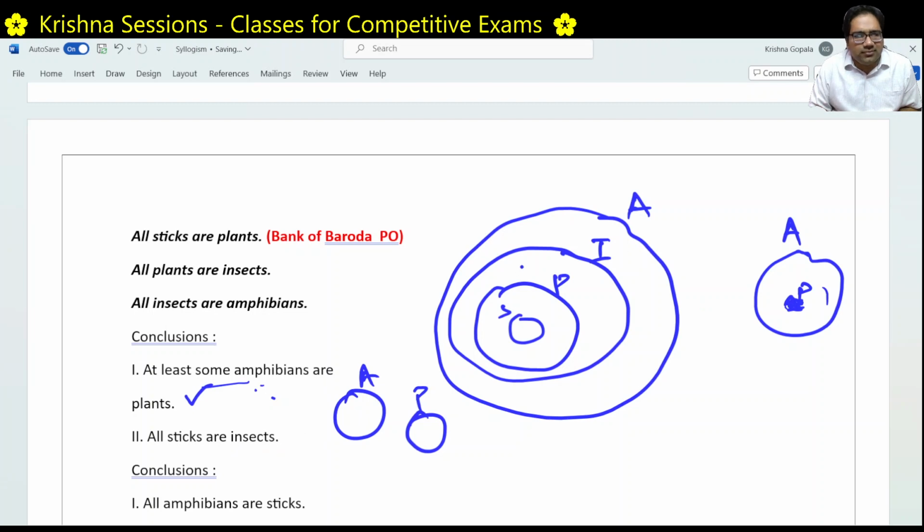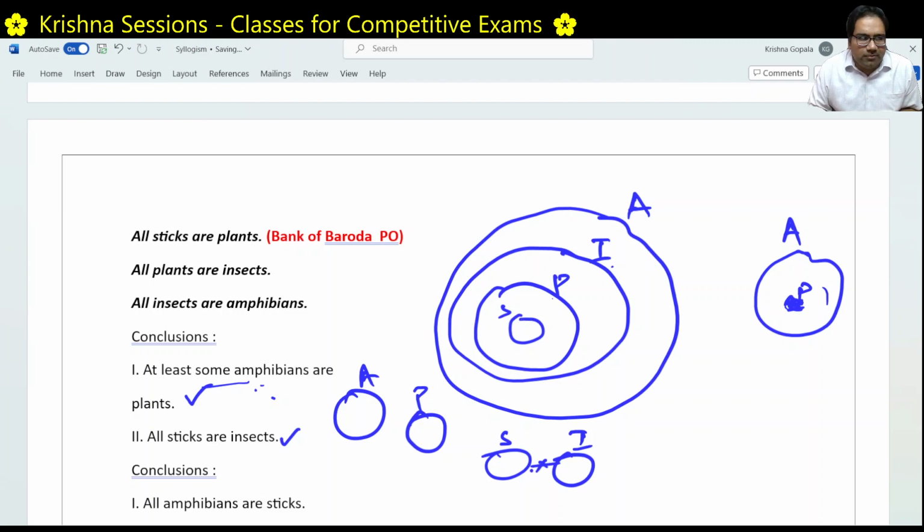All sticks are insects. Yes. All sticks are plants. All plants are insects. So all sticks are insects. Right. So to disprove this, what do you have to say? There has to be some stick which is not an insect. To prove this, we have to prove that there has to be some stick which is not an insect, which is not possible because all sticks are plants and all plants are insects.